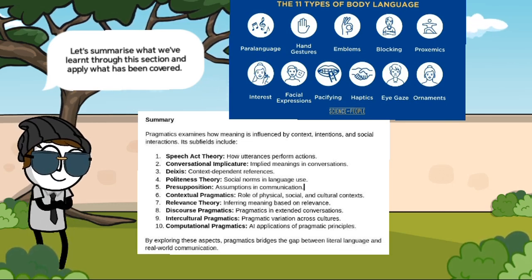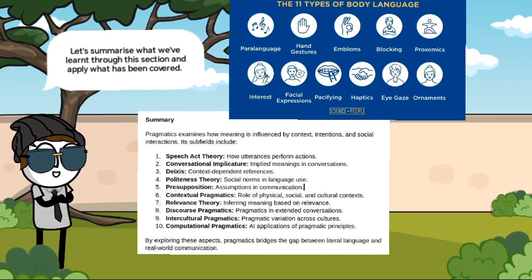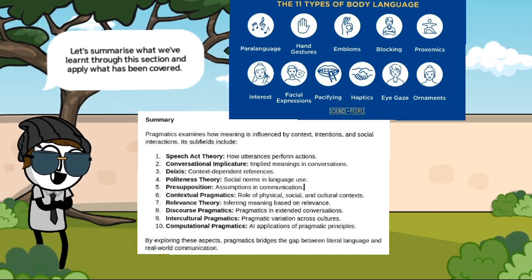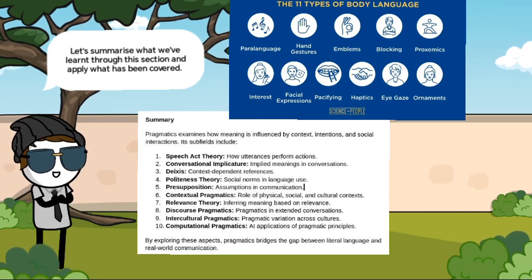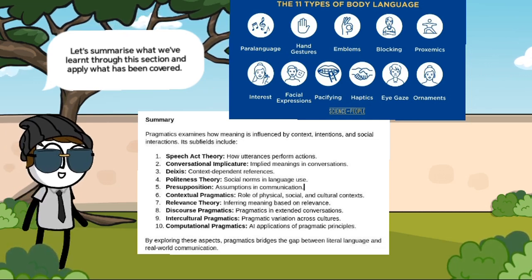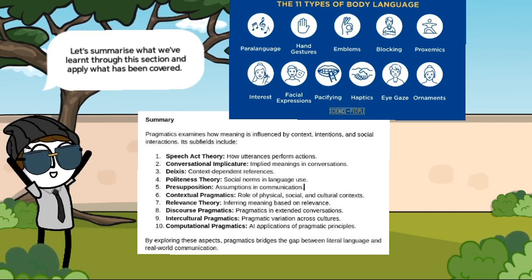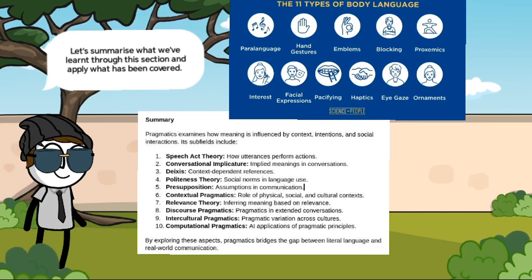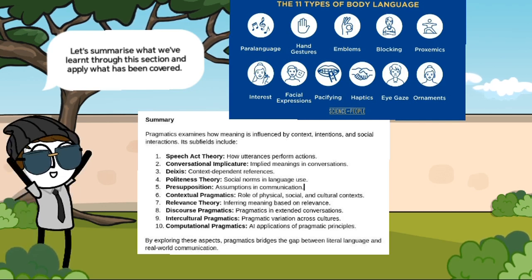Summary. Pragmatics examines how meaning is influenced by context, intentions, and social interactions. Its subfields include speech-act theory, how utterances perform actions. 2. Conversational implicature, implied meanings in conversations. Deixis, context-dependent references. Politeness theory, social norms in language use. Presupposition, assumptions in communication. Contextual pragmatics, role of physical, social, and cultural contexts. Relevance theory, inferring meaning based on relevance.